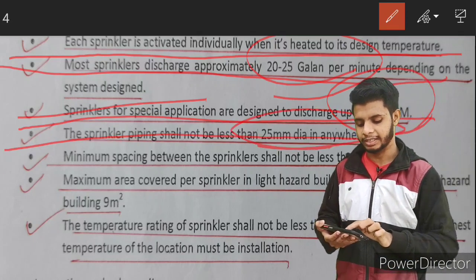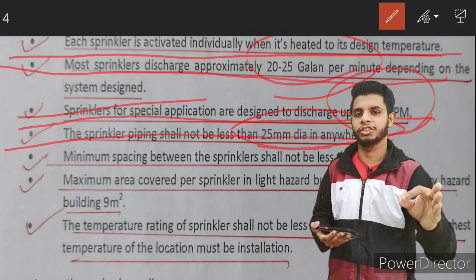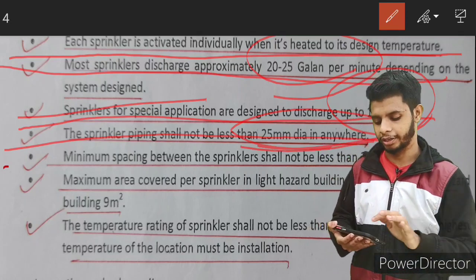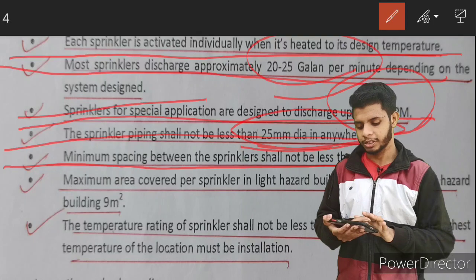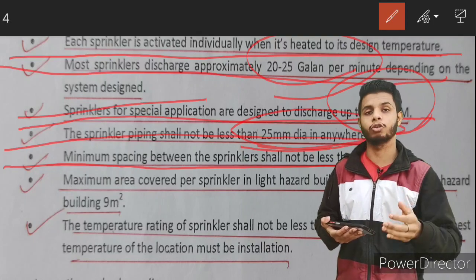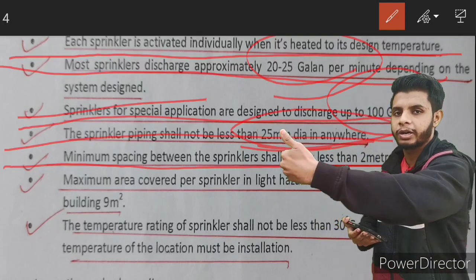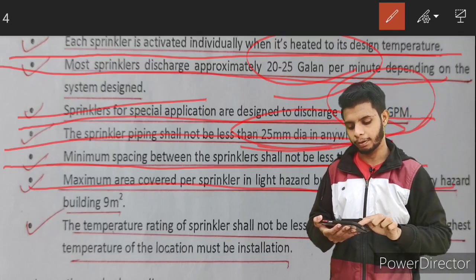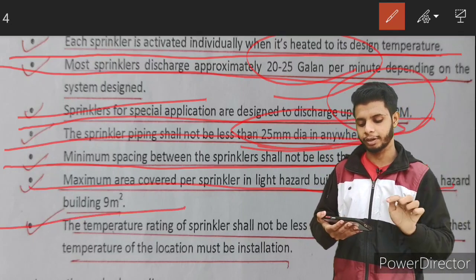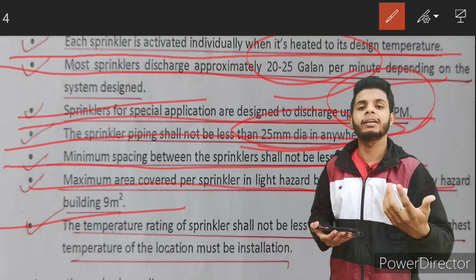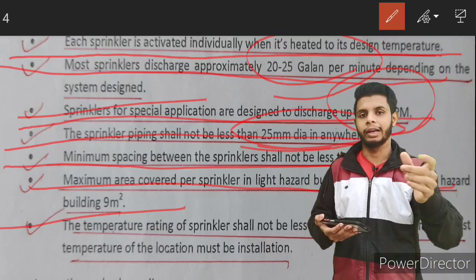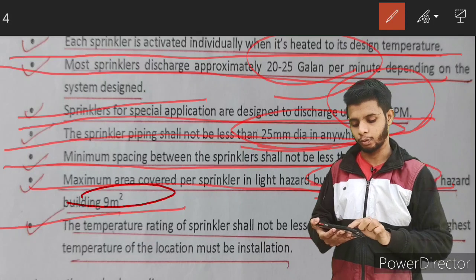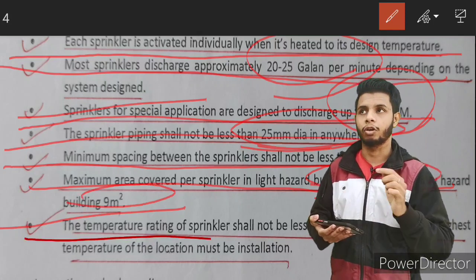Sprinkler piping shall not be less than 25 mm diameter. It is generally so, but again depends on standards. Spacing between sprinklers shall not be less than 2 meters, that is, one sprinkler head and another sprinkler head 2 meters apart. Maximum area covered per sprinkler in light hazard is 17 square meters, and in ordinary hazard 9 square meters. I'll explain afterwards. In the next slide, you will understand what ordinary hazard and light hazard are.